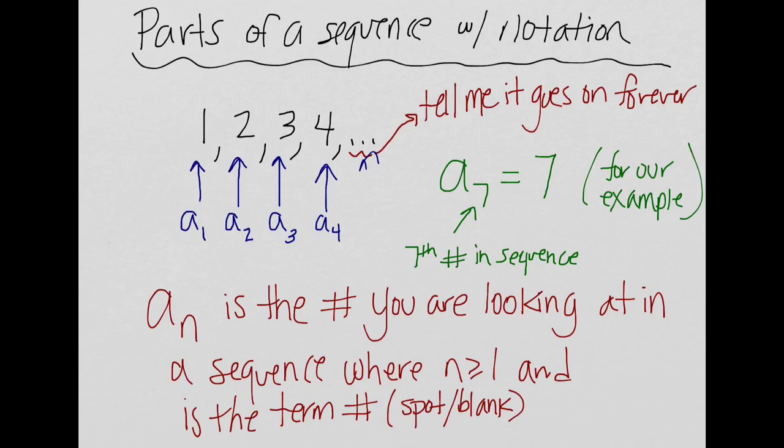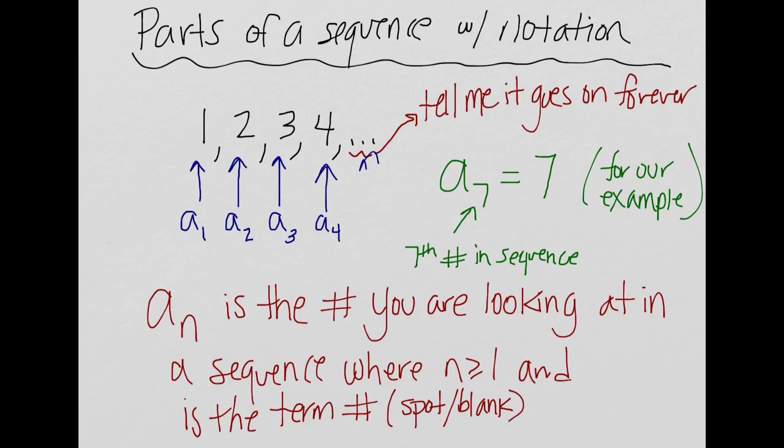Alright? Underneath each number in the sequence, we can call them with an A. A for, I guess, just the start of the alphabet. You can probably use anything, but we use A in math a lot. So A, and I call it sub 1. Sub means below, so think sub, below. So A sub 1 means that the number 1 I'm pointing to is the first term. A sub 2, the 2, is the second term. The third term we call A sub 3, which is 3. The fourth term, and so on. So we could keep going, A sub 5, A sub 6, it's just the term number basically you're referring to.